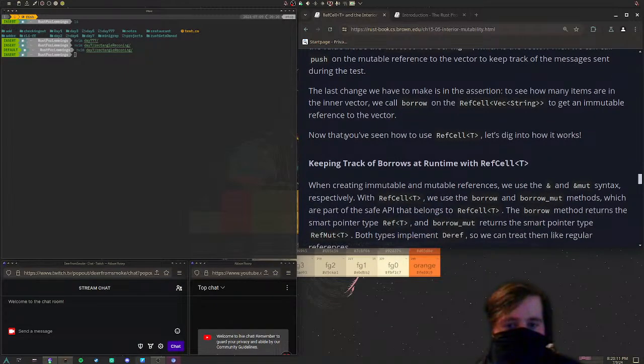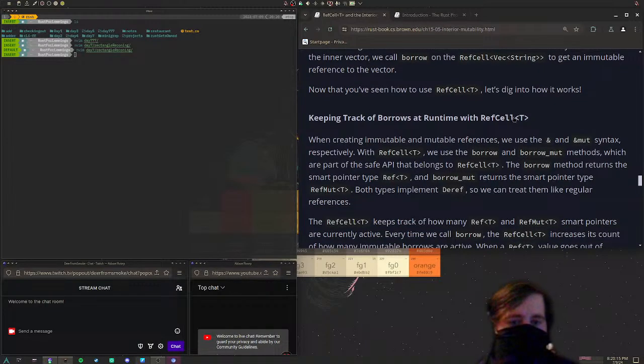Alright. Now that you've seen how to use RefCell, let's dig into how it works, keeping track of borrows at runtime with RefCell<T>. When creating immutable and mutable references, we use the & and &mut syntax, respectively. With RefCell<T>, we use the borrow and borrow_mut methods, which are part of the safe API that belongs to RefCell<T>.